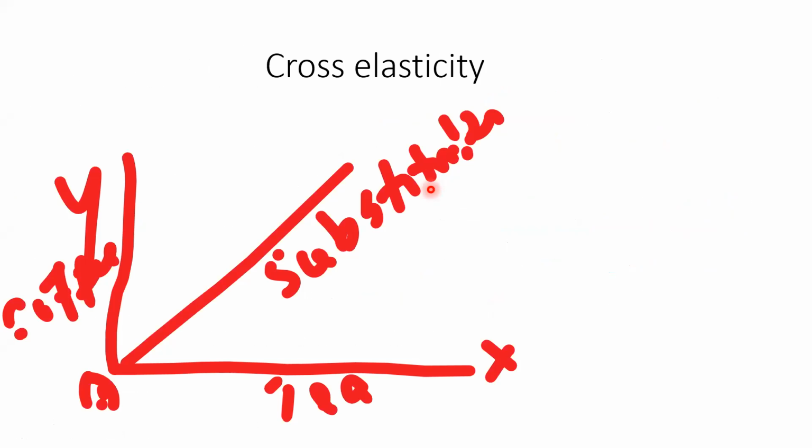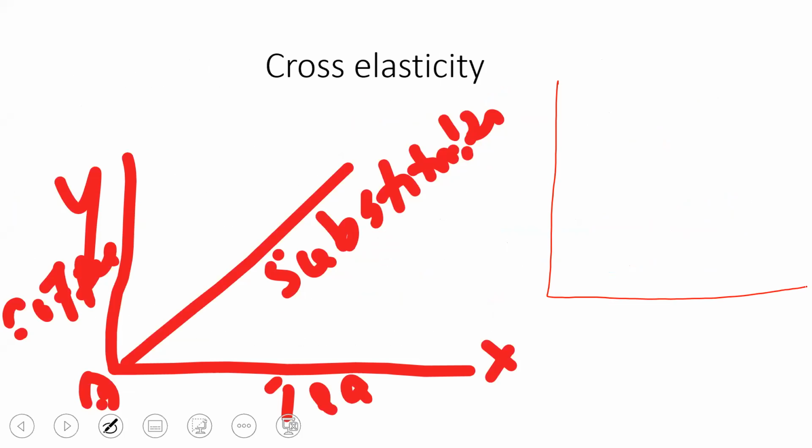Look, this is the cross elasticity for substitute. You can see it. How do we draw that? Look here. This is the cross elasticity for substitute. It is positive. Upward sloping. Boys, it is positive.